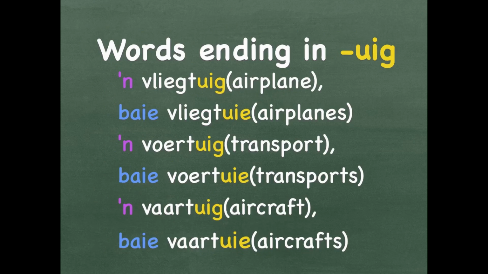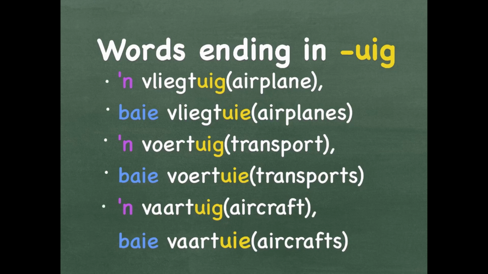Words ending in UIG, like the word vliegtuig, which means aeroplane. Baie vliegtuie. You replace the G with the E. A voertuig is a type of transport. It can be a car or a bus or a train. It is something that can transport you from one place to another. Baie voertuie. Again, the G turns into an E at the end of the word.